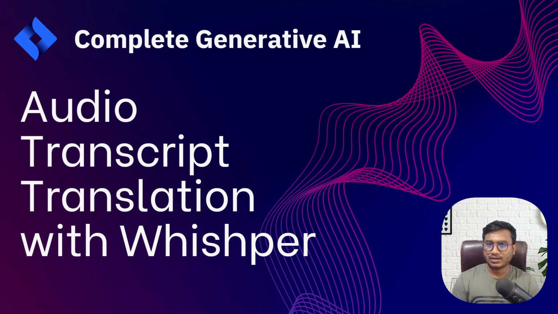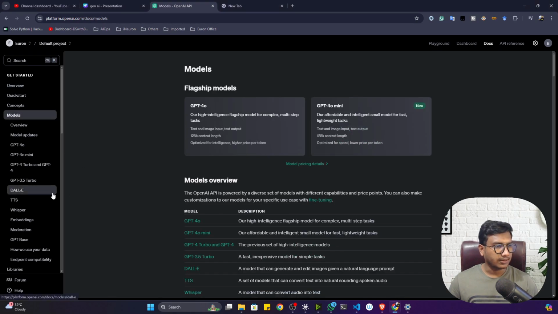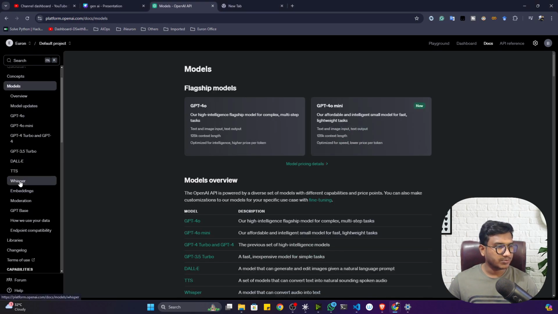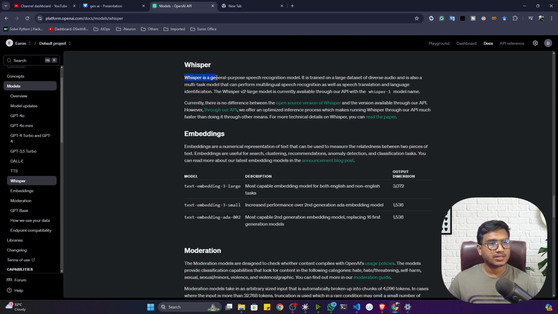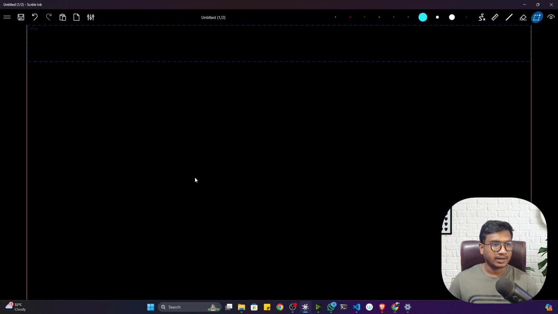I think I showed you an introduction to Whisper. What is this Whisper model? Let me show you again. If I go back to my OpenAI platform, go to the models section and scroll below, this is the Whisper model. Let me open it up. You can see Whisper is a general purpose speech recognition model. It is trained on a large dataset of diverse audio. It is also a multitask model that can perform multilingual speech recognition as well as speech translation and language identification. So this is a speech-based model. That means you can give any kind of speech or audio, and it will give you the transcript of that audio. Here let me show you the entire diagram.